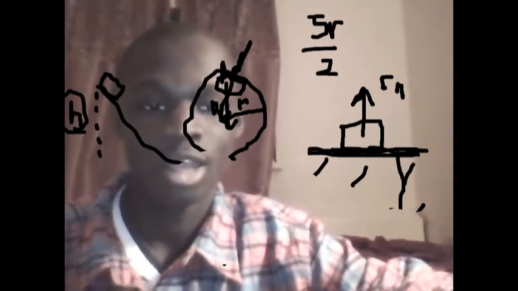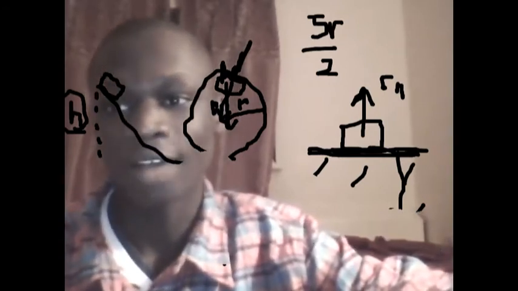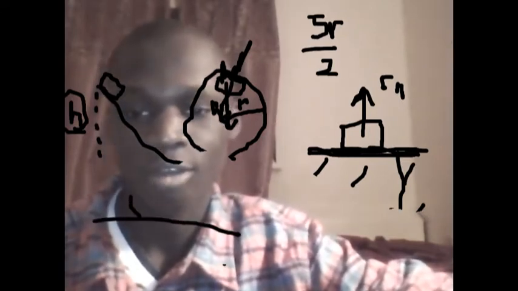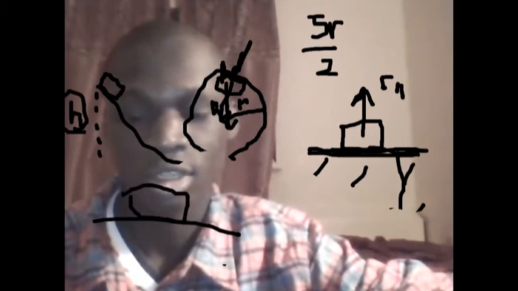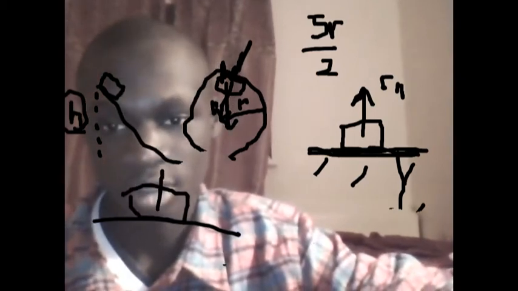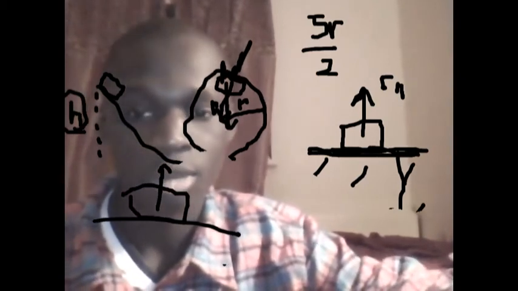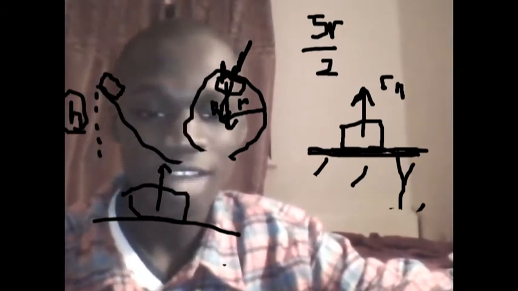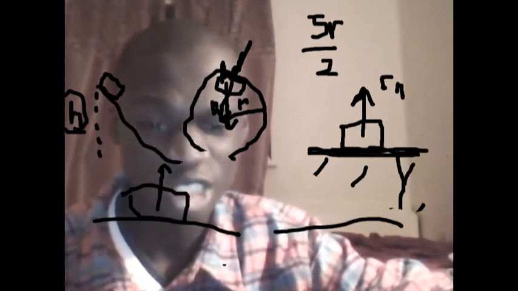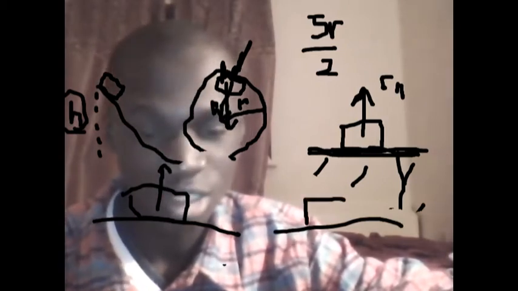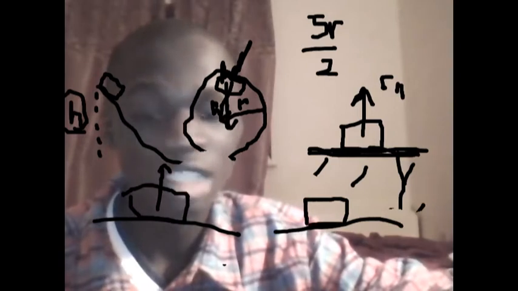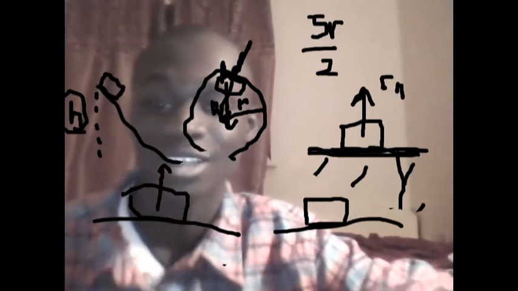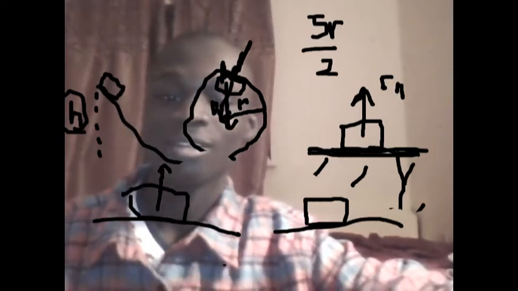Basically, if you have a block sitting on a surface, the normal force points up, right? Because it's the reaction of the surface and the block. But if the block is barely touching the surface, the normal force must be zero, because the block is not pushing down on the surface. So the normal force is zero.